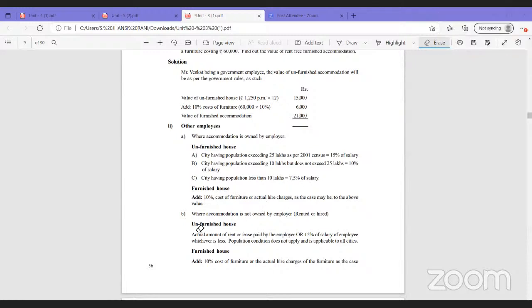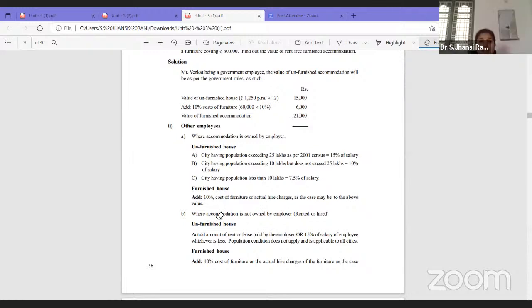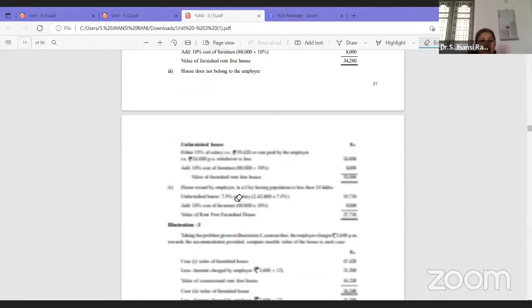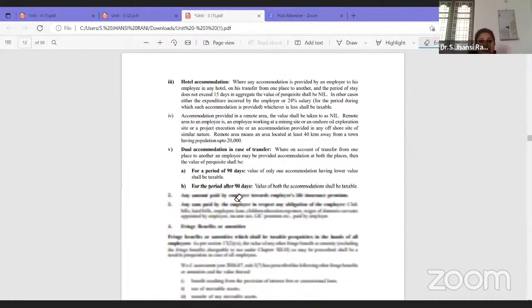Yes. And if the accommodation provided by the employer to the employee is rented or hired, in that case, 15% of salary or actual rent paid by the employer, whichever is less, will be taken as rent-free accommodation. And in all these three situations, if furniture is provided, 10% of the cost of furniture or hire charges will be added to that, and that will become rent-free furnished accommodation. So in that, we'll move to the next one.